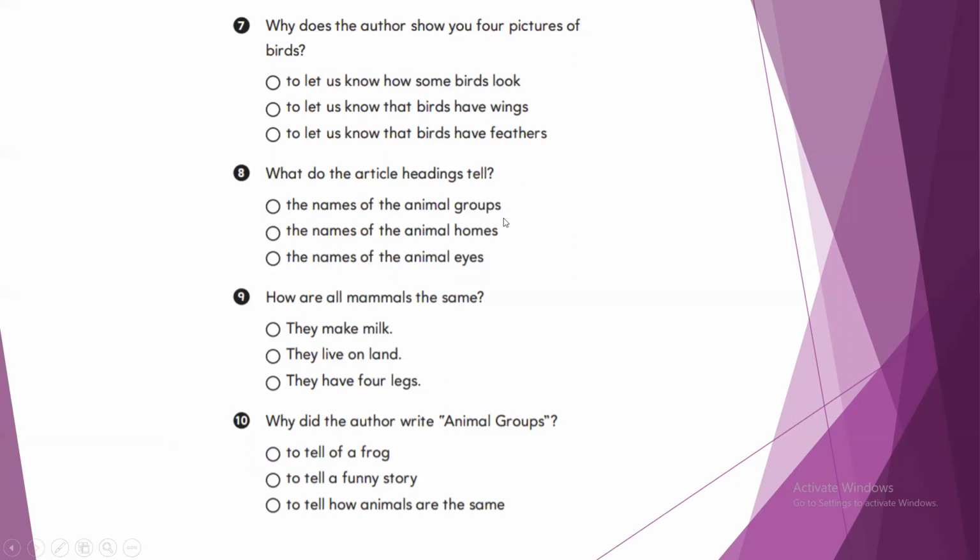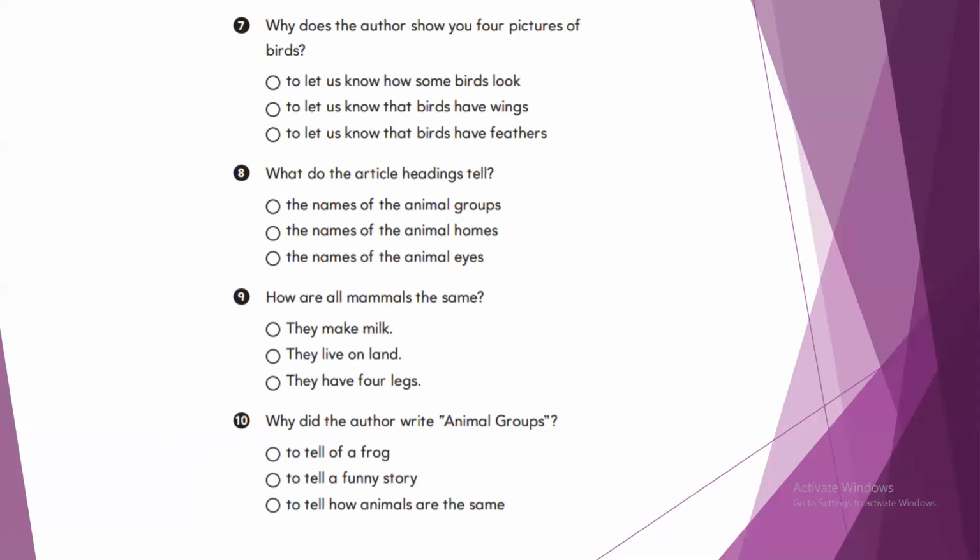Number 7, why does the author show you 4 pictures of birds? Why is he showing us 4 kinds of birds? To let us know how some birds look, to know that birds have wings, or to know that birds have feathers. Number 8, what do the article headings tell? It tells us the names of animal groups, or the names of animal homes, or the names of animal eyes.